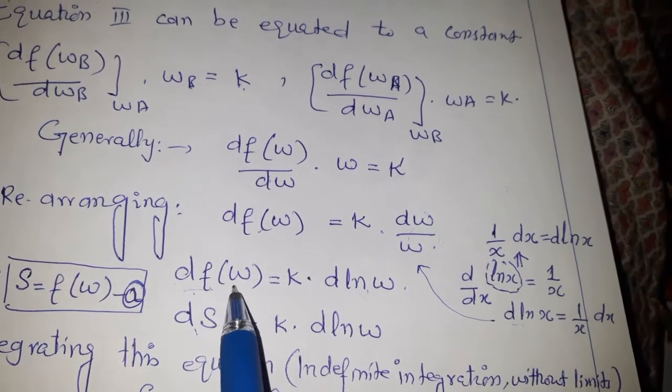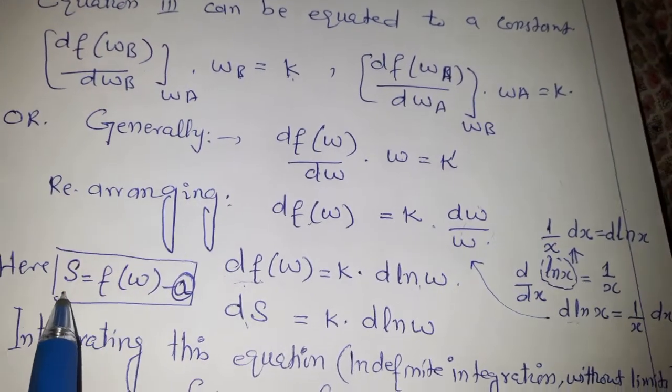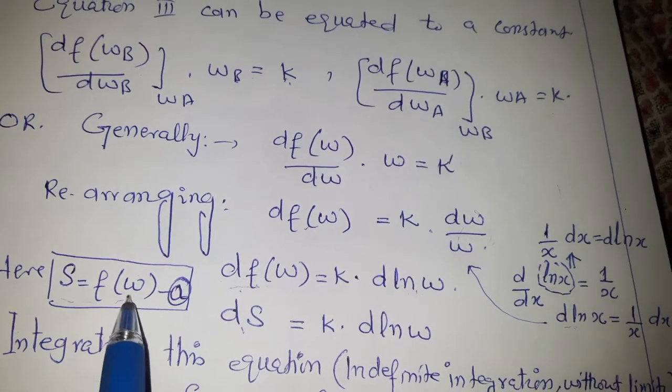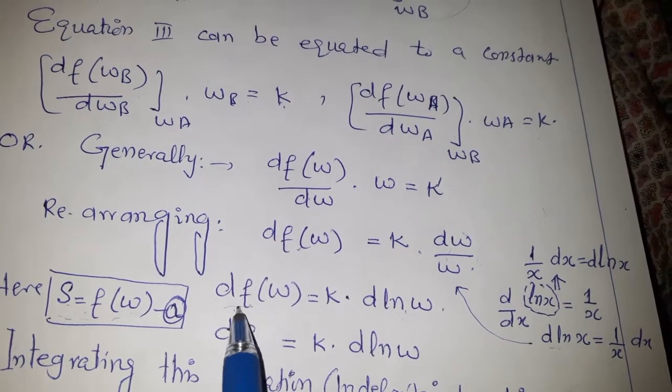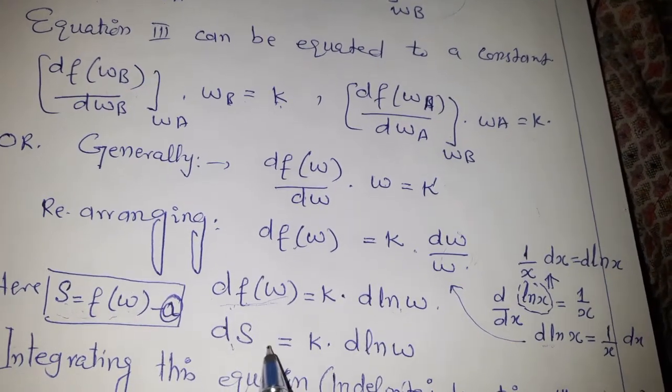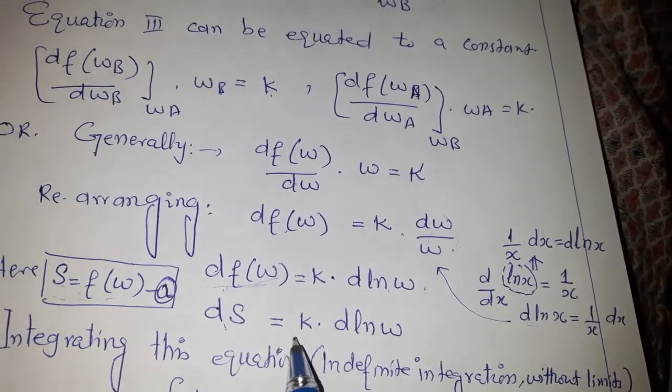Because we know that s is a function of w, just replacing this f(w) with s, we have ds is equal to k d ln w.